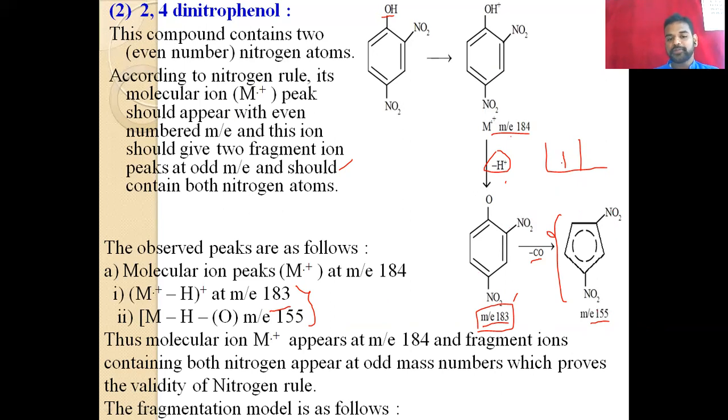The molecular ion M+ appears at a mass-to-charge ratio of 184. The fragment ions containing both nitrogens appear at odd mass numbers, which proves the validity of the nitrogen rule.